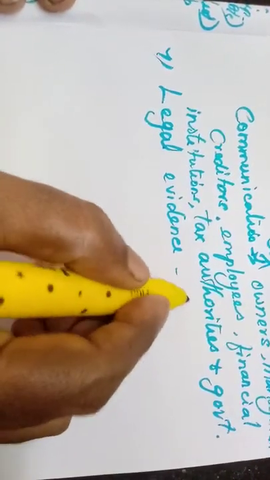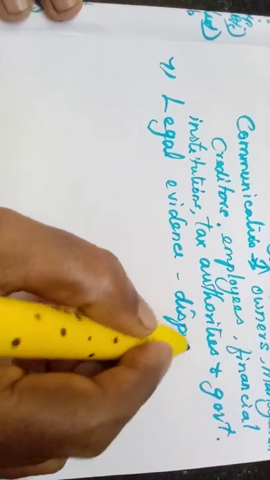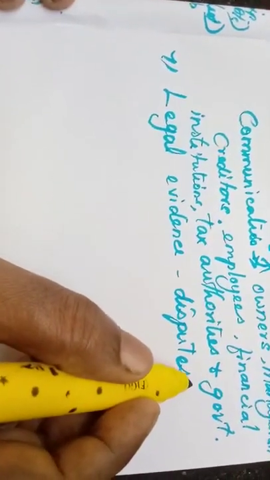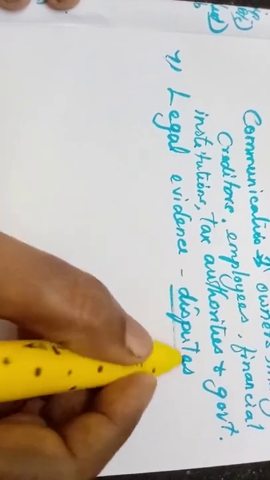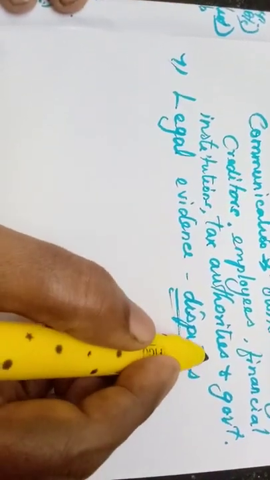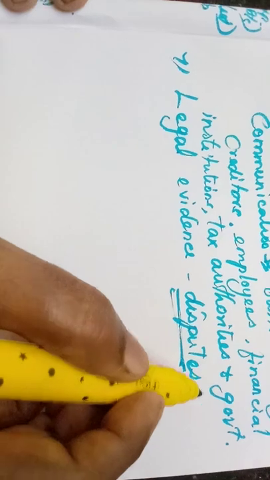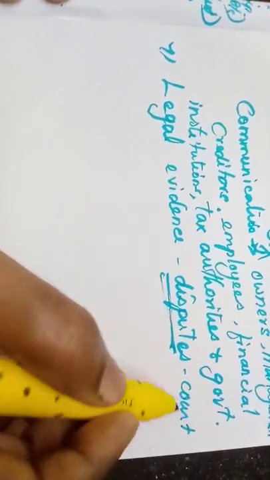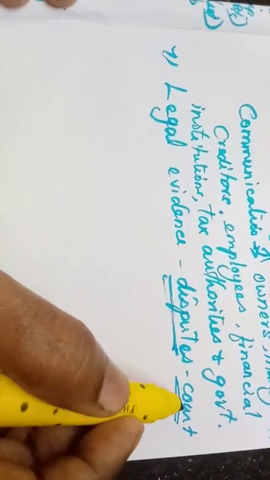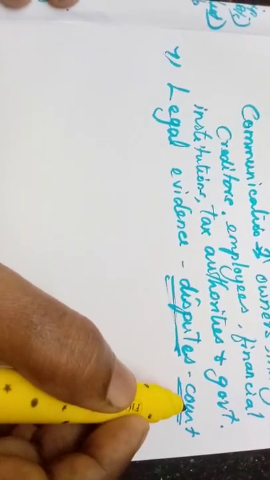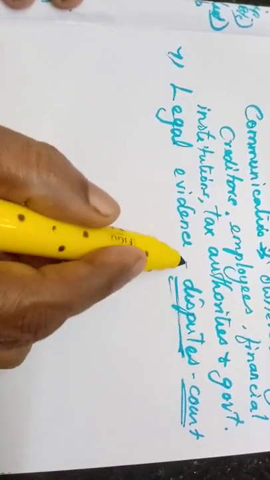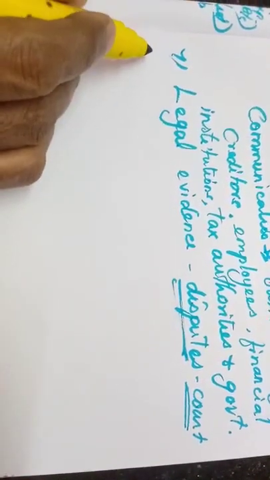What is a dispute? A quarrel between our organization and a neighboring organization, or the public, or a competitive organization, whoever it is. If there is a quarrel, we will take that case to the court. The court may ask for the financial statements or financial records, and we have to provide them. So for that purpose also accounting is important.